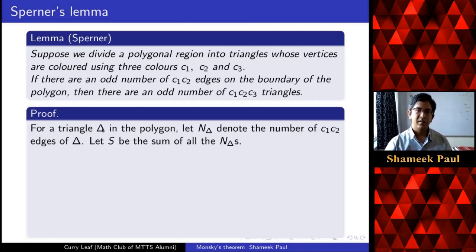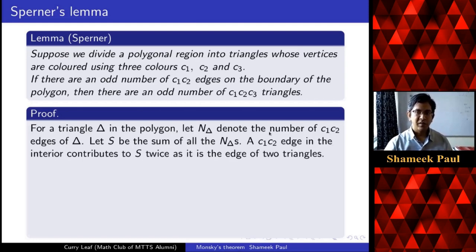For all the triangles, I take the number of C1, C2 edges on those triangles. So what is S doing? It is basically counting the number of C1, C2 colored edges with multiplicity. That means if it occurs as an edge of two triangles, I will count that edge 2 times.